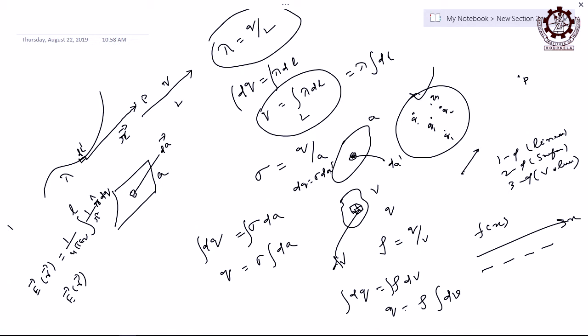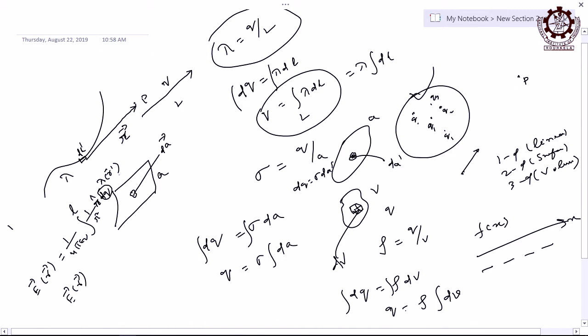Since it is continuous and uniform, you can integrate it instead of adding. Then how much will it be? Actually, I have not mentioned what this dq is in terms of lambda. We should write it: lambda. Remember, it is r prime, that is also a function of r.